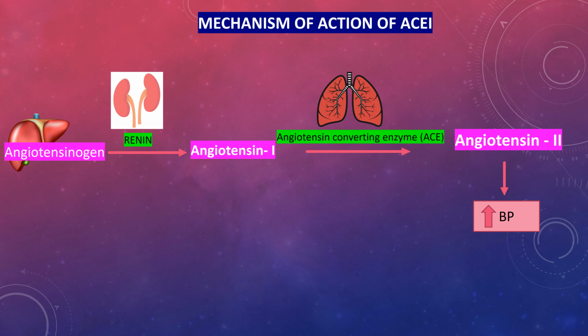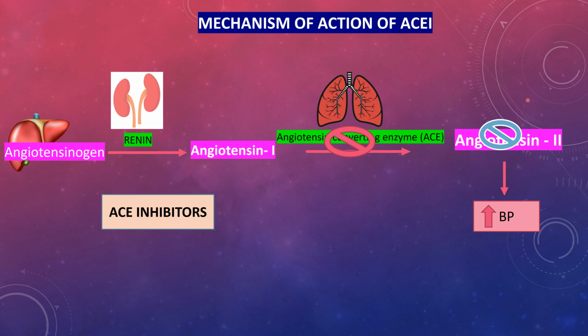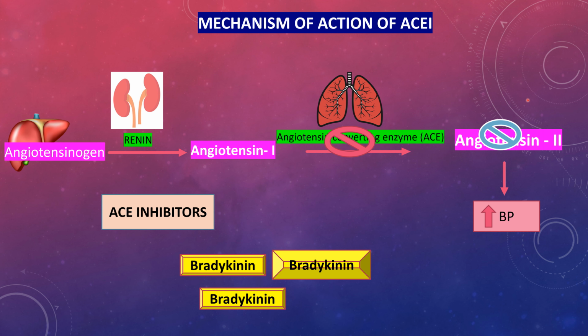Mechanism of action of ACE inhibitors. Angiotensinogen, which is present in the liver, is converted to angiotensin 1 in the presence of renin, which is present in kidneys. Angiotensin 1 is converted to angiotensin 2 in the presence of an enzyme called angiotensin converting enzyme, which is present in the lungs. Angiotensin 2, which is the main component of the renin-angiotensin aldosterone system, is mainly responsible for sodium water retention and elevation of the blood pressure levels. When ACE inhibitors are given, they inhibit angiotensin converting enzyme, which helps reduce synthesis of angiotensin 2, and this also leads to the accumulation of bradykinin levels.